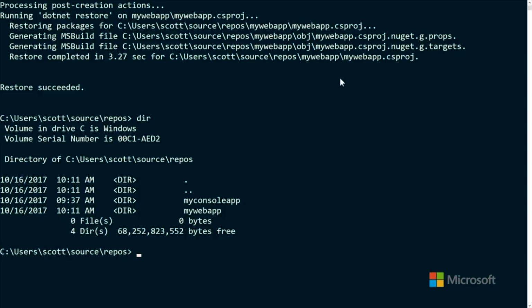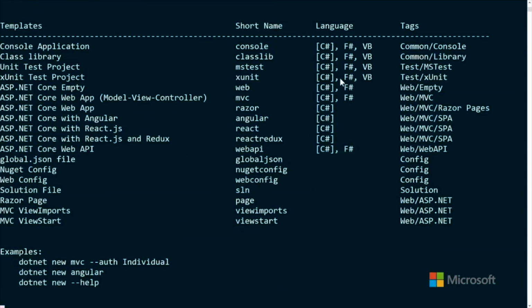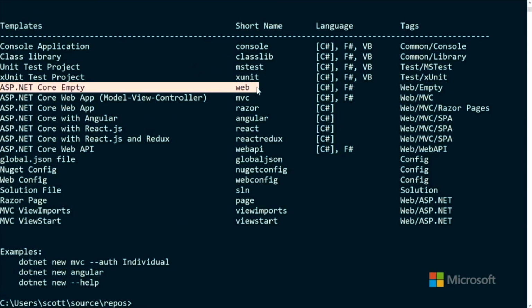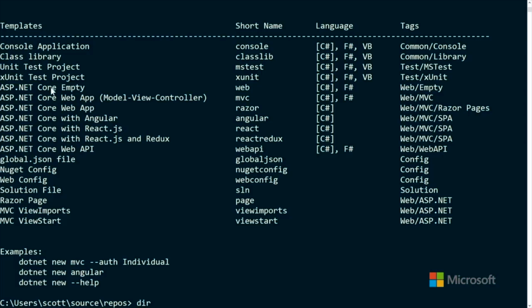And that's a good point. When I did that, just as you said, we ran dotnet new web, which is this one. This is an empty one. There are different web options that we'll explore later, but right now we made the simplest possible web application, the step just above a console app.